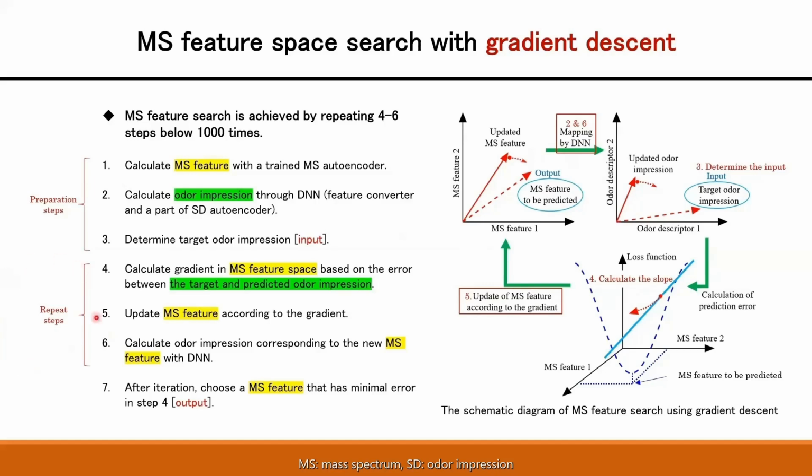These steps are repeated 1,000 times. And finally, after iteration, the MS feature with minimal SD error is chosen as the output. After all, the final output is calculated inversely against the previous DNN via gradient descent.